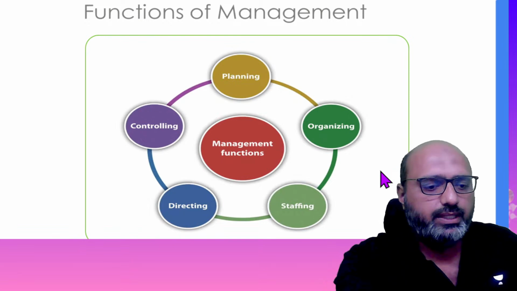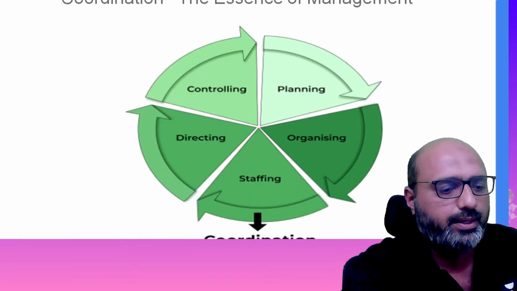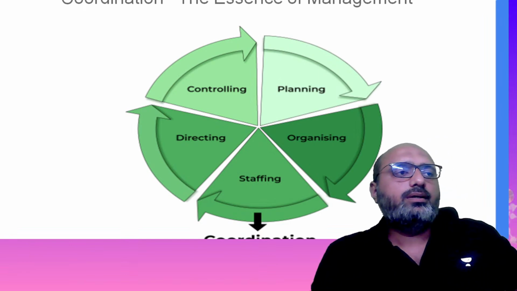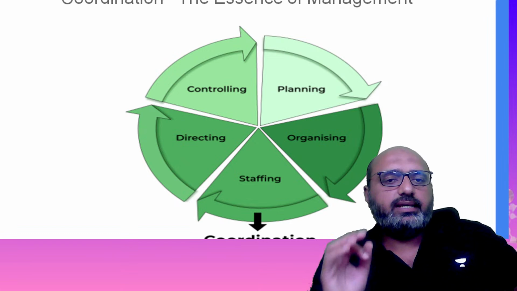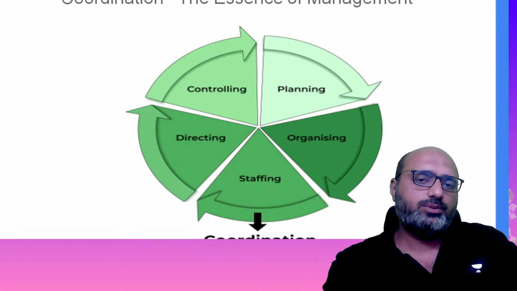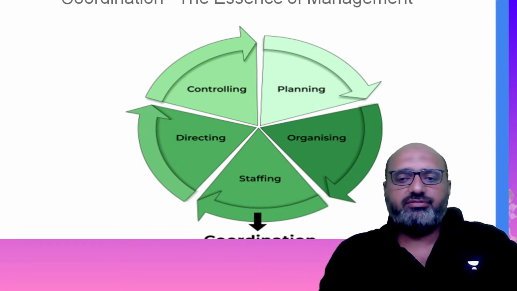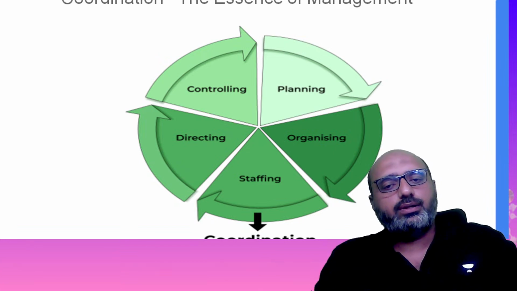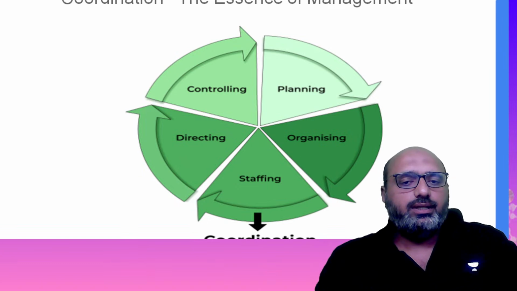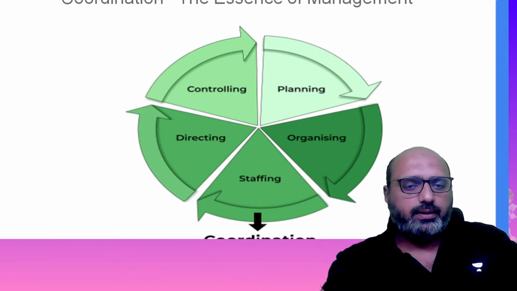I will be giving you the examples, but see here. Coordination. Didn't I tell you that is an essence of management? Without coordination, it would be very difficult to perform your objectives and finish them at the time.